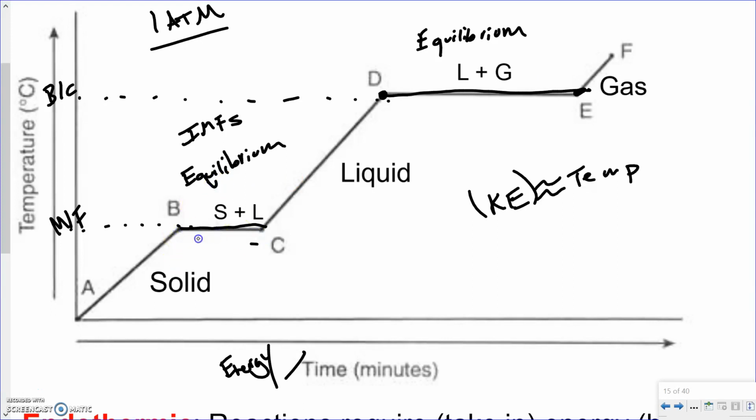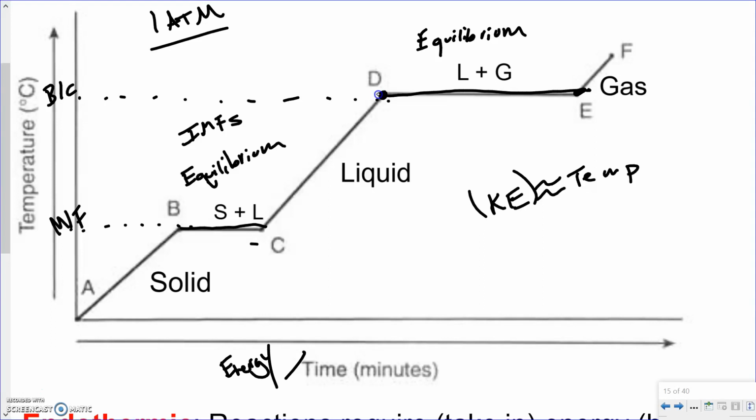Okay, next thing I want you to pay attention to is the length of these horizontal plateaus, if you will. Going from a solid to liquid is fairly short. Going from a liquid to a gas is very, very long. I want you to stop and think, why might that be the case? Why would it take more time or more energy to go from a liquid to a gas than it does to go from a solid to a liquid?